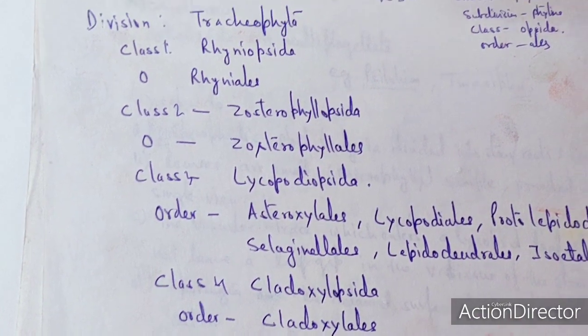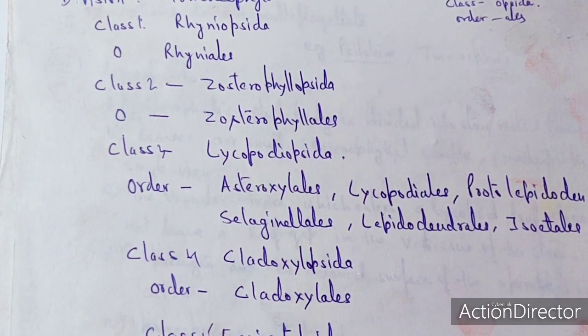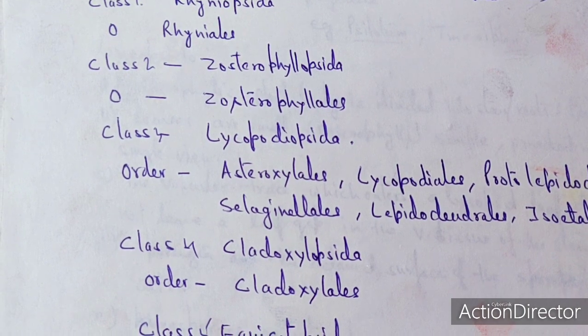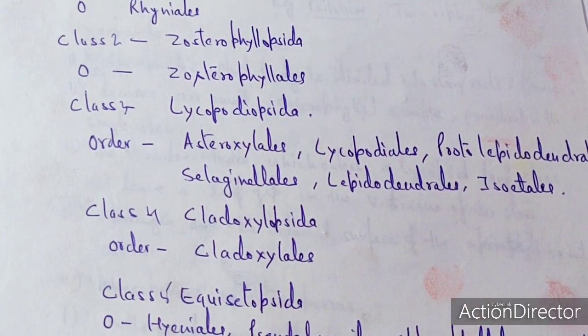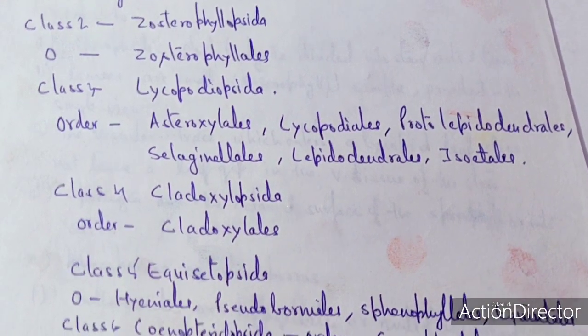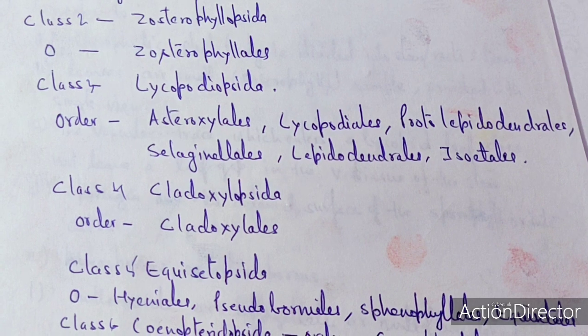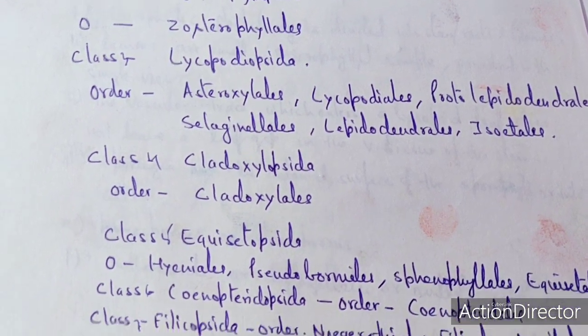various 9 classes. The first class is called the Rhiniopsida, which consists of Rhiniales. Class 2 is called the Justerophyllopsida, which consists of Justerophylles. Class 3 is called the Lycopodiopsida, consisting of Astrogylales, Lycopodiales, Protolepidodendrales, Selaginelles, Lepidodendrales, as well as the Isoetales.